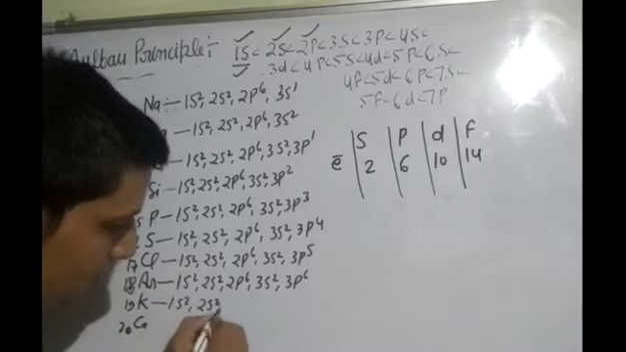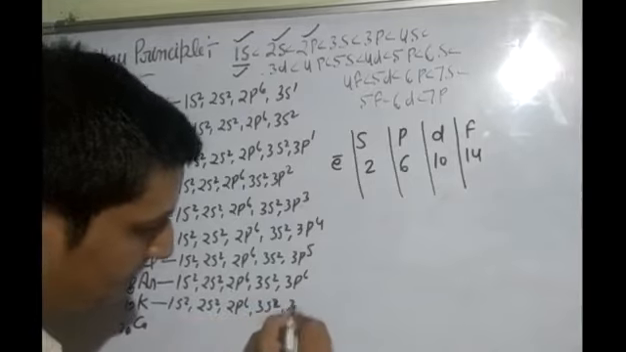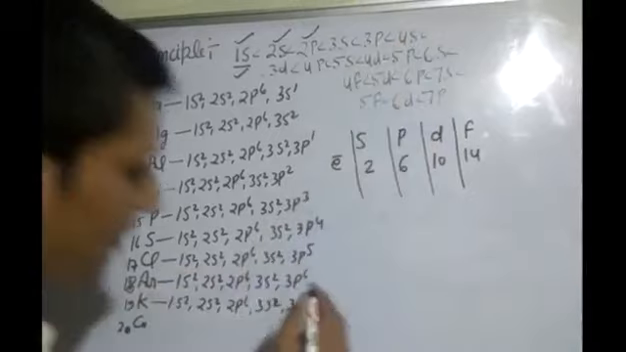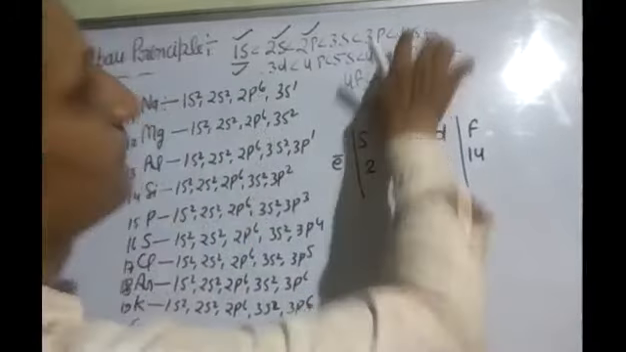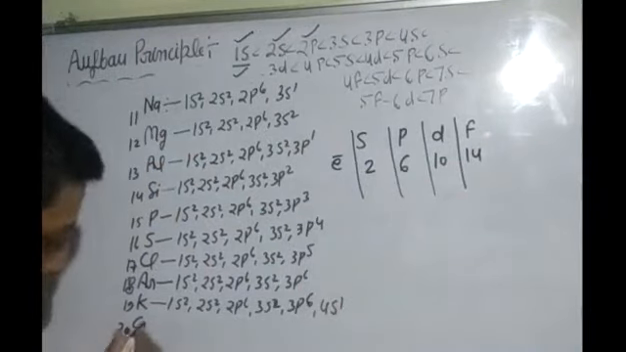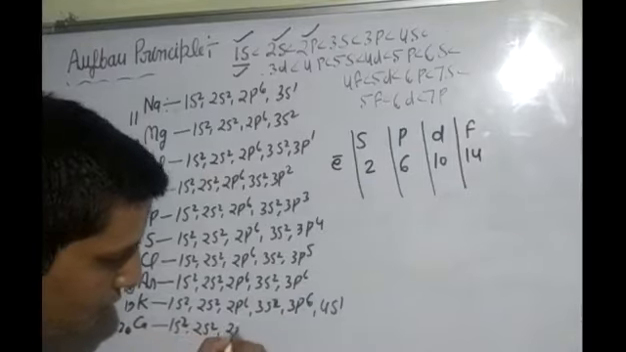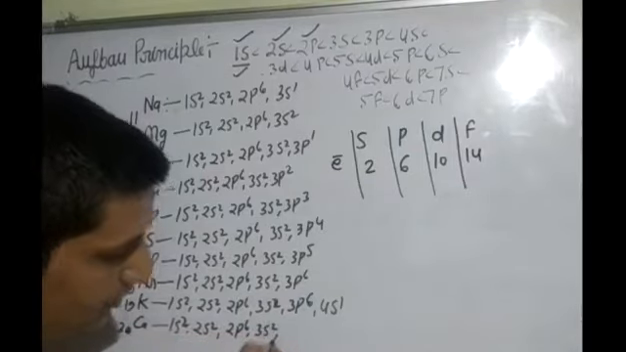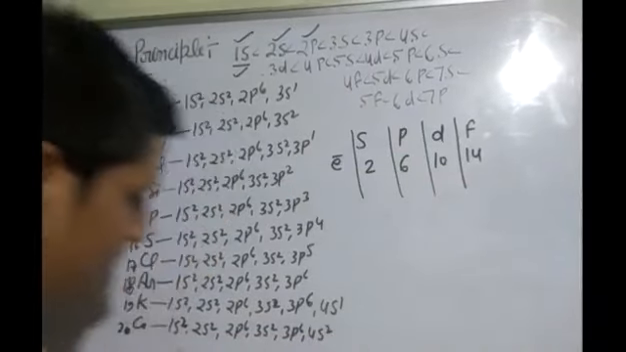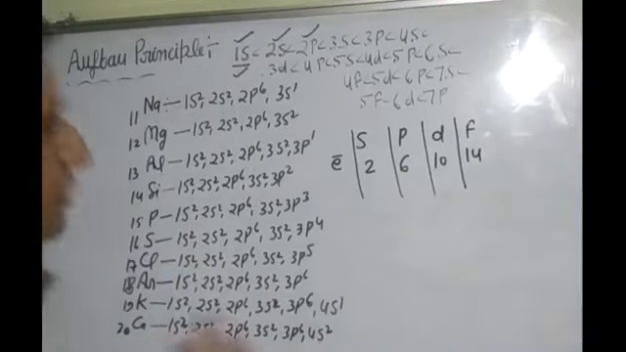1s2, 2s2, 2p6, 3s2, 3p6. Look here, after 3p, next is 4s. So you have to write here 4s1. 2, 2, 4, 6, 10, 12, 18, 1, 19. Next, 1s2, 2s2, 2p6, 3s2, 3p6, 4s2. Now check, 2 plus 2, 4, 6, 10, 12, 6, 18, to 20.